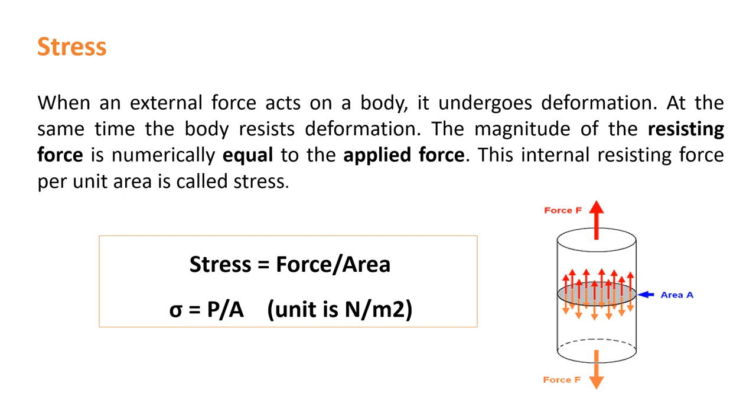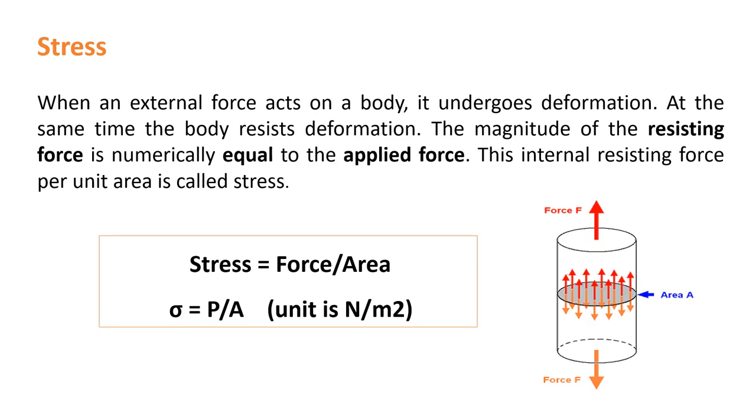First is the stress. When an external force acts on a body, it undergoes deformation. At the same time, the body resists deformation. The magnitude of the resisting force is numerically equal to the applied force. This internal resisting force per unit area is called stress.